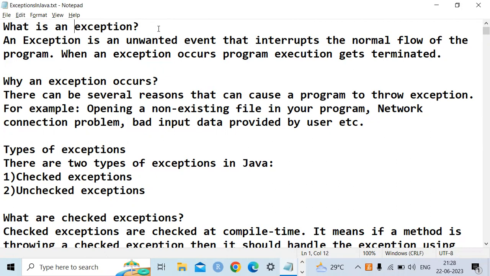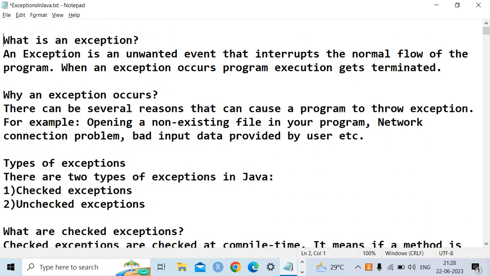Okay. Today we'll discuss the concept of exception handling in Java. Basically, what is an exception? An exception is nothing but an unwanted situation that interrupts the normal flow of the program. For example, when you execute a program, if a problem occurs at some point, the program's continuation will not be executed. In that case, it is called an exception.